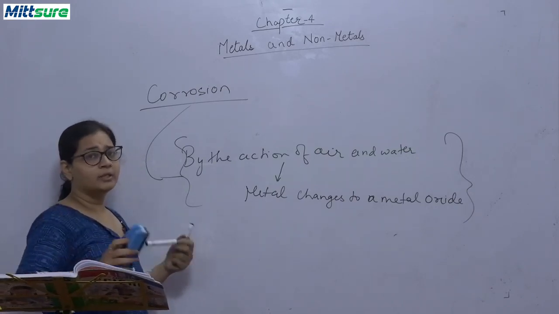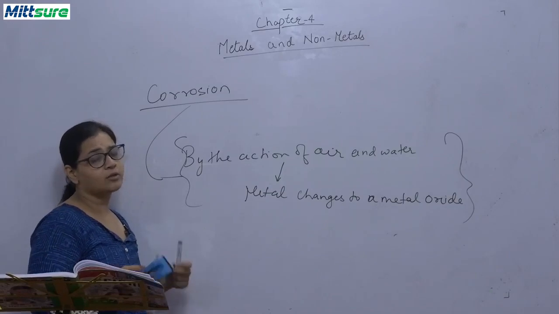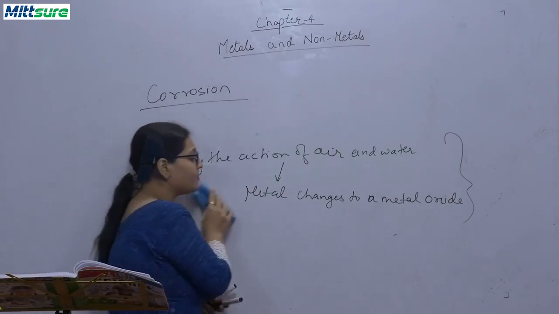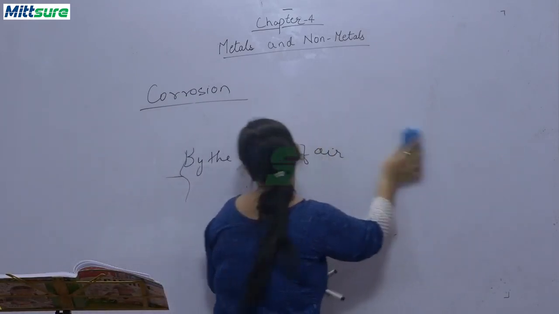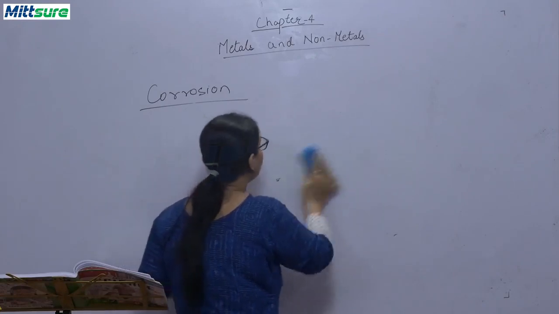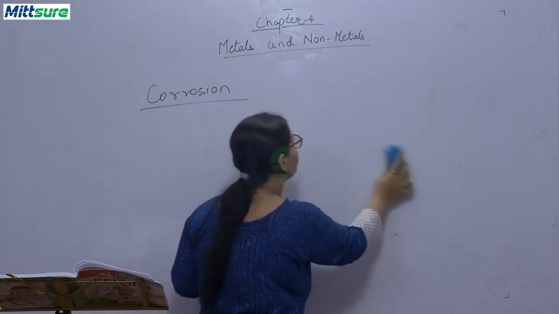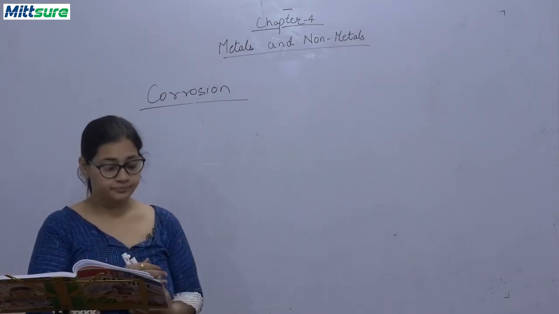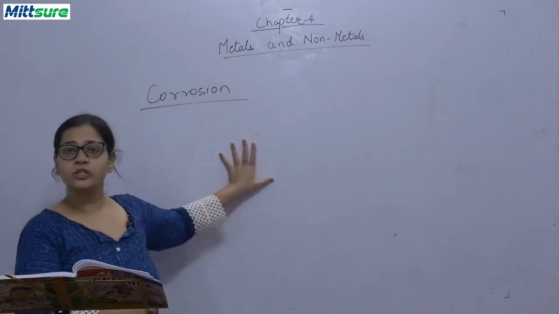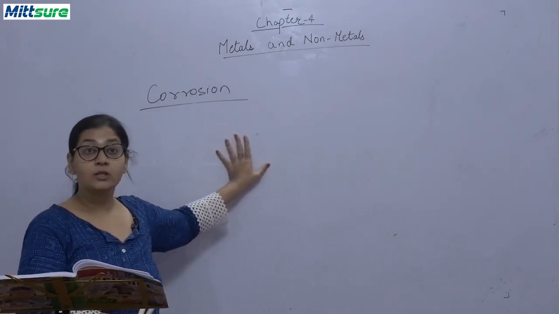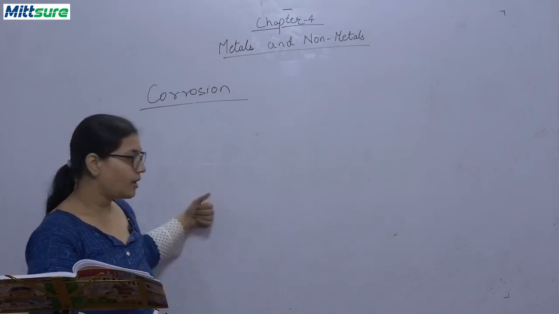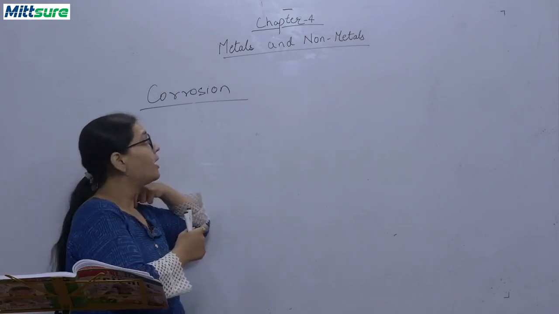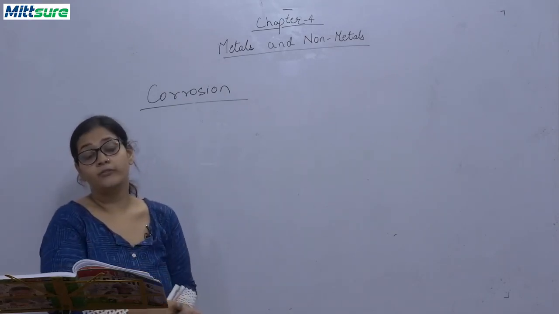The rust is formed. That ferrous oxide or the iron oxide is called rust. Okay, and it is basic in nature. Please remember, students. Now, this is about corrosion. Corrosion can be prevented in different ways, and you can adopt different methods. So, corrosion is a chemical process of metal oxidation which takes place when the metal remains damp and in the air for a longer period of time.